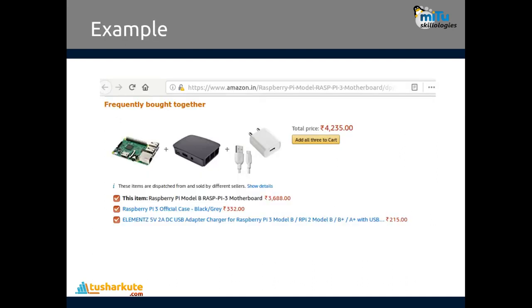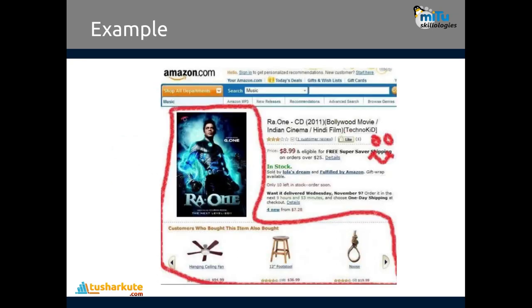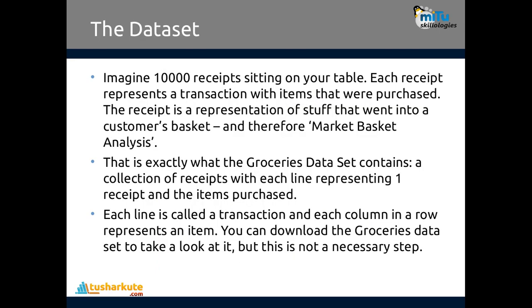So let's take the example of Amazon. That's what we call frequently bought together. It means if you buy this Raspberry Pi, you can buy the case of it. Along with that, we can buy the charger of the Raspberry Pi also. This is a very interesting example. Now the data set. I want to find the connectivity, like if this then that.